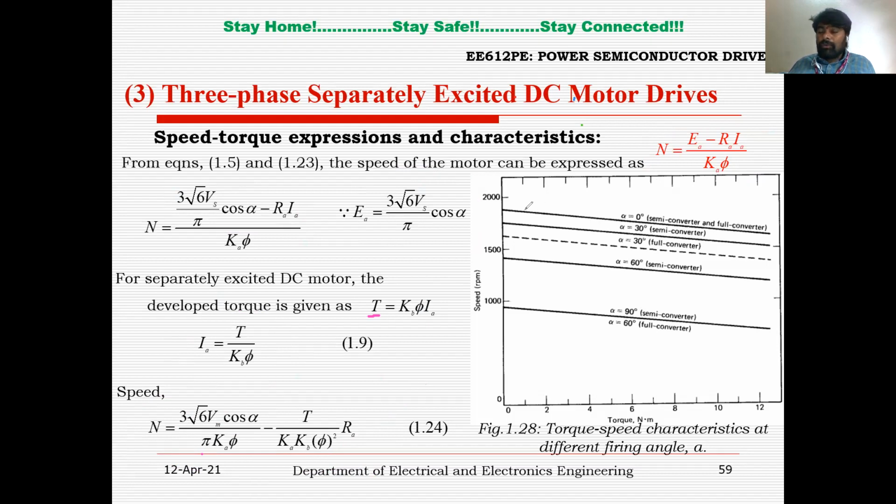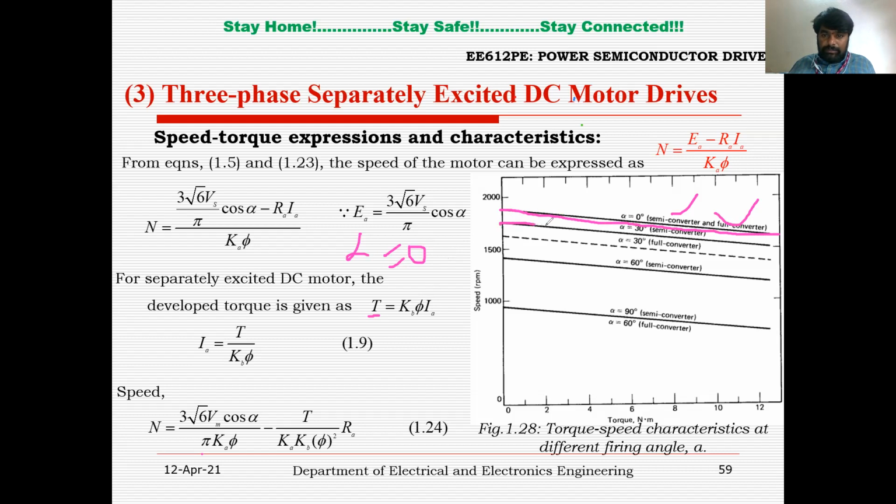So now we have seen in the last slide that at alpha equals 0, the average output voltage is the same for both semi-controlled converter and fully controlled converter. So the speed will be the same at alpha equals 0 for both. You can see this is for both semi and fully controlled converter. Now at alpha equals 30, the average output voltage is more in case of semi-controlled converter.